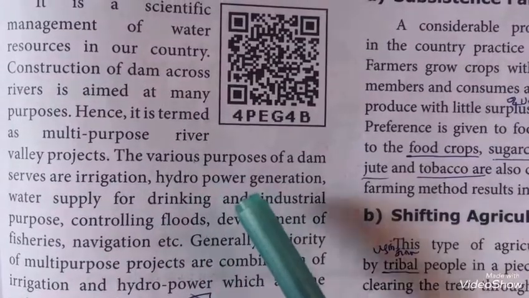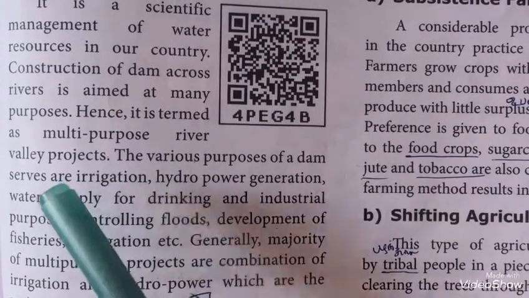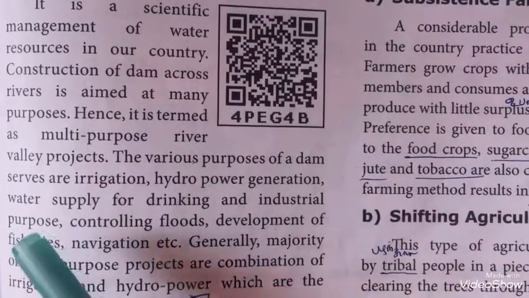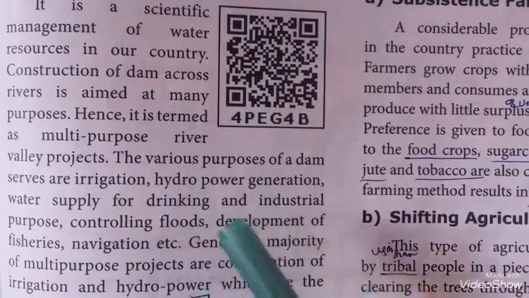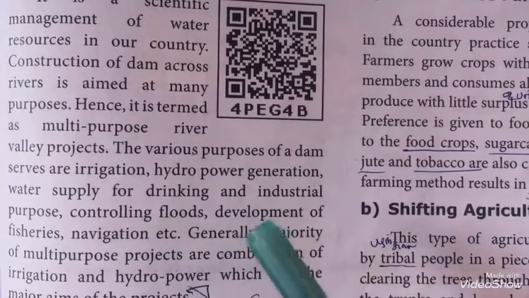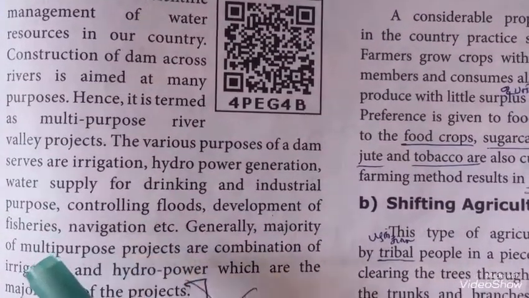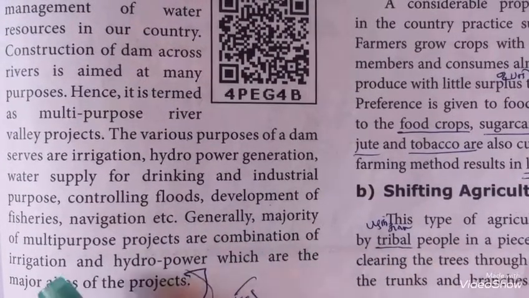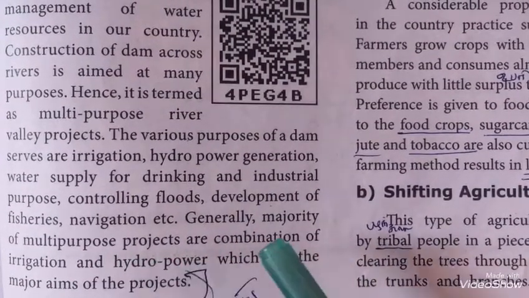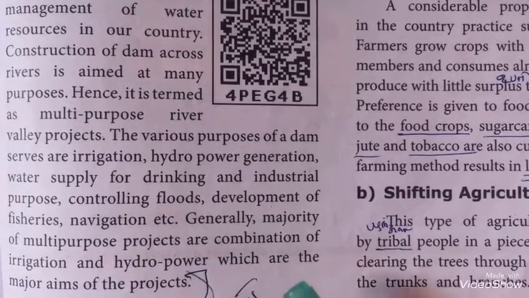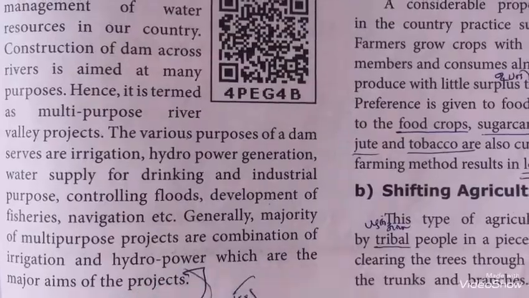The various purposes a dam serves are irrigation, hydropower generation, water supply for drinking and industrial purposes, controlling floods, development of fisheries, navigation, etc. Generally, the majority of multi-purpose projects are a combination of irrigation and hydropower, which are the major aims of the projects.